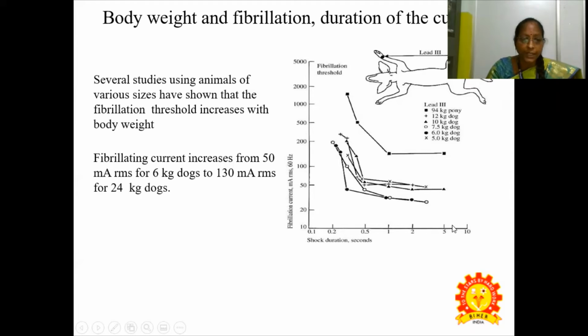The fibrillation current increases from 50 milliamperes for 6 kg dogs to 130 milliamperes root mean square for 24 kg dogs. So these are the various lead systems used for measuring in these studies of animals of various sizes.